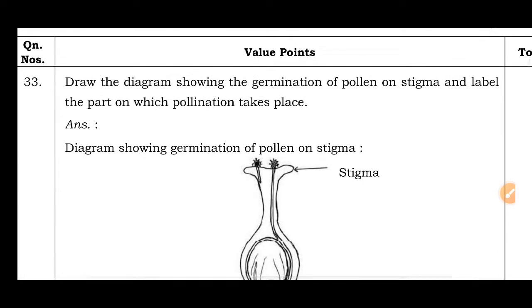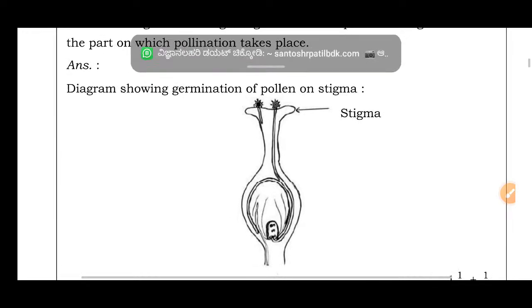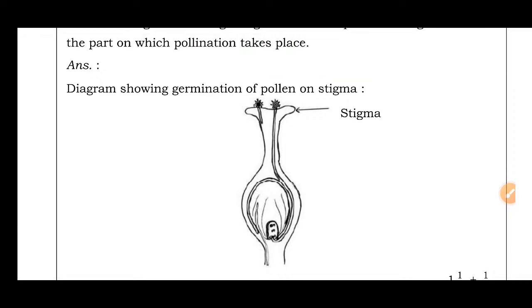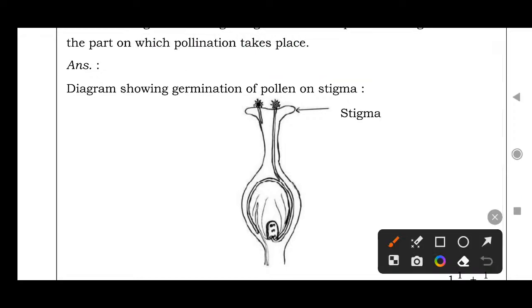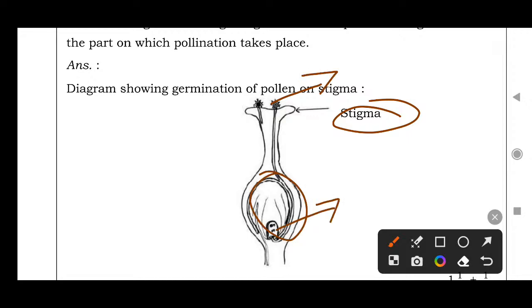Question number 33. Draw the diagram showing the germination of pollen on a stigma and label the part on which pollination takes place. See, this is the stigma. Here pollens are there. This is the ovary. This is the ovum. Then style.